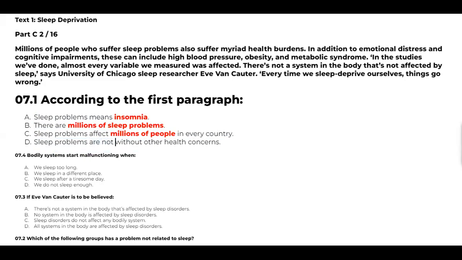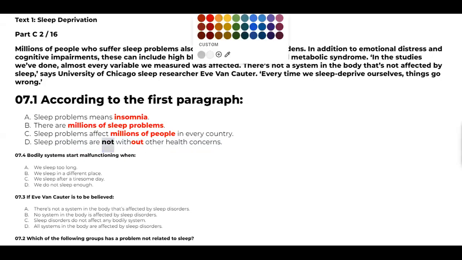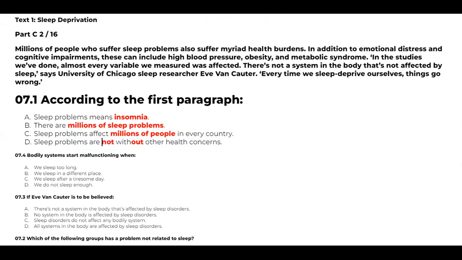Sleep problems are not without other health concerns. See, not without. This will always confuse people. Not is a negative word. Without is also a negative word. Why? Because with means it's positive. Without is negative. So I have told you, when there are two negatives, what we have to do is we have to eliminate both the negatives. So how will you get the answer? Sleep problems are with other health concerns.